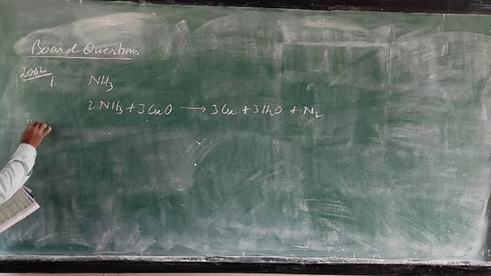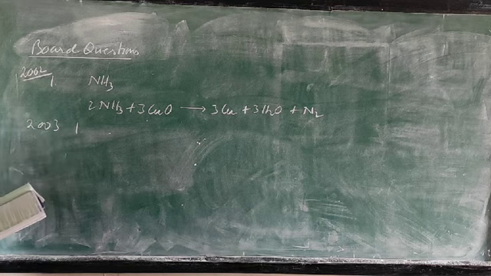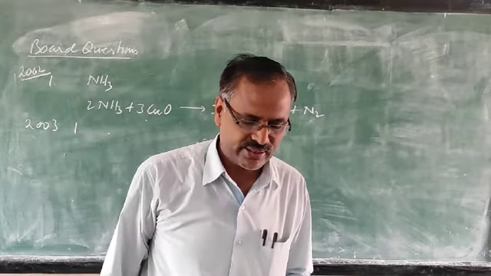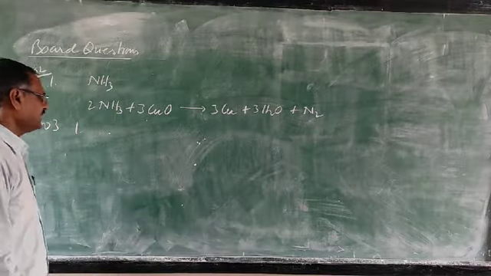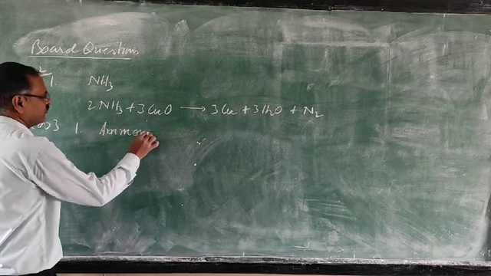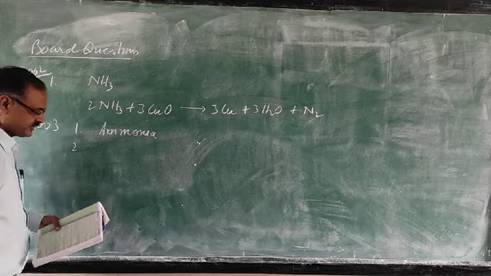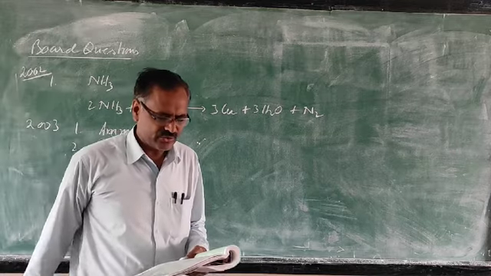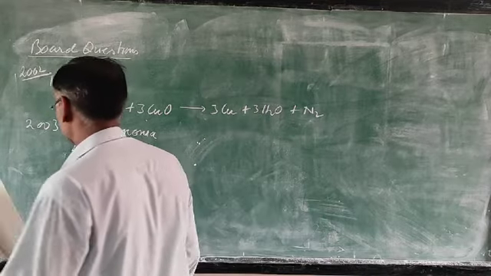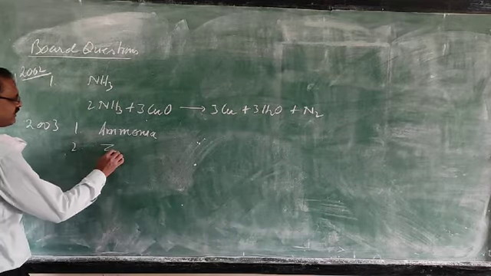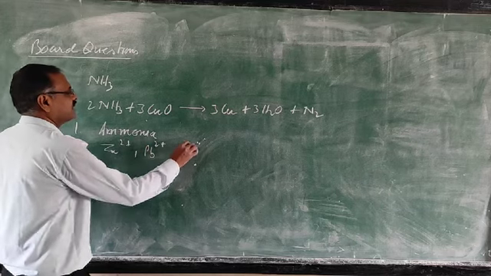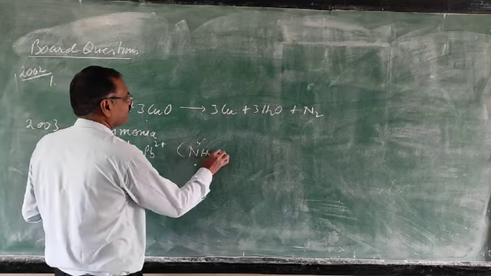Now 2003. Name a gas whose solution in water is alkaline. So the gas is ammonia. Second one, how do you distinguish between zinc and lead using ammonium hydroxide? So zinc ion and lead ion using ammonium hydroxide.